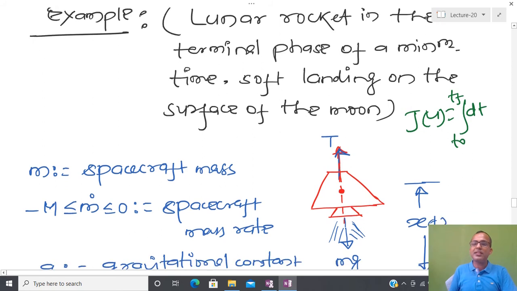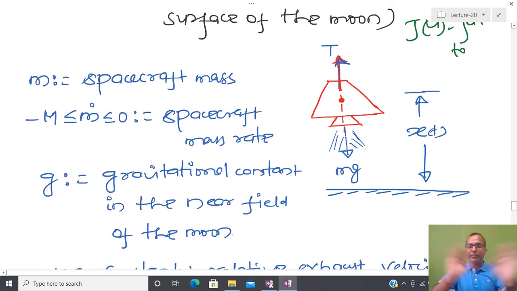Now first step, in order to design any optimal control, either minimum time optimal control or any other class of optimal control, we first have to do the mathematical model. I have told you that the mathematical model should not be too complicated, and if it is too complicated, then it is very difficult to do analysis.